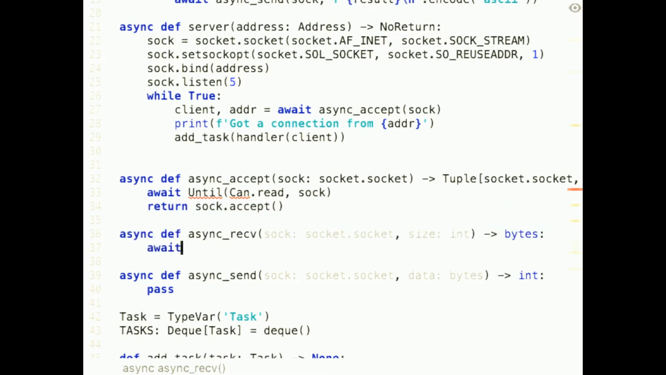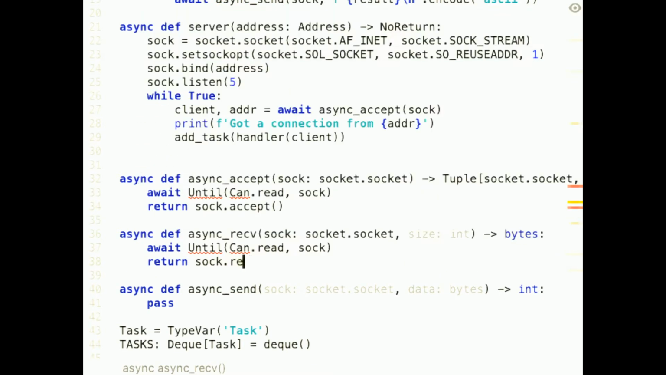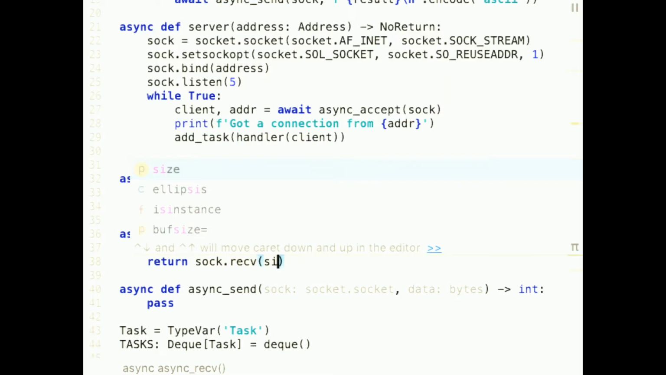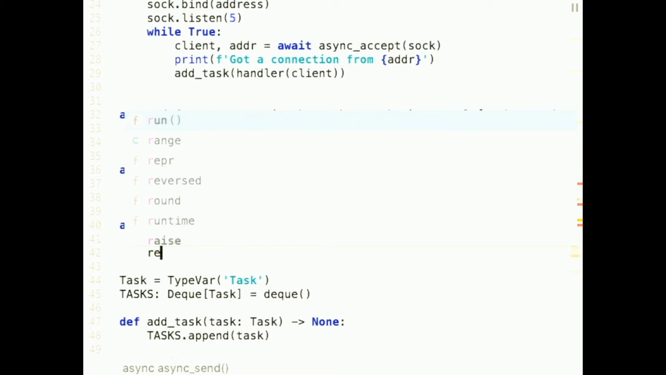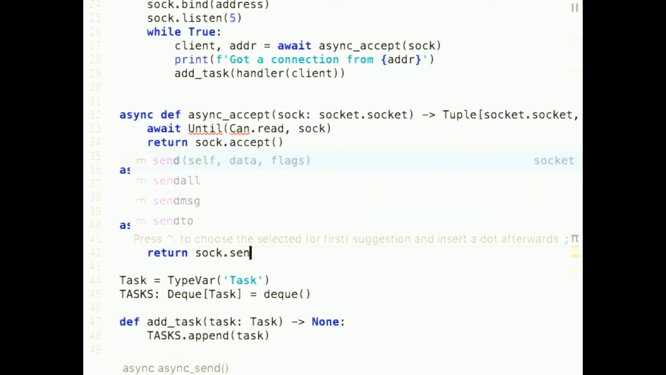For receive, we will do a similar thing. We'll await until we can read on the socket, and then just read on the socket with the given size. And send is almost the same, but we will wait until we can write to the socket, and then write to the socket.